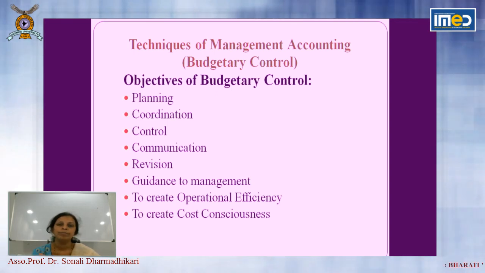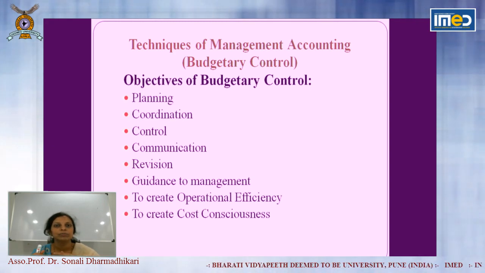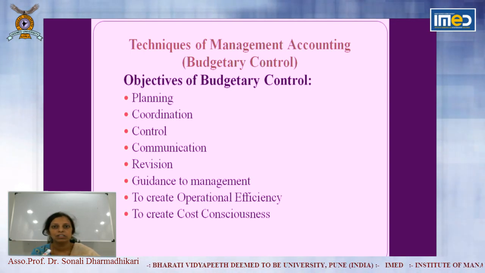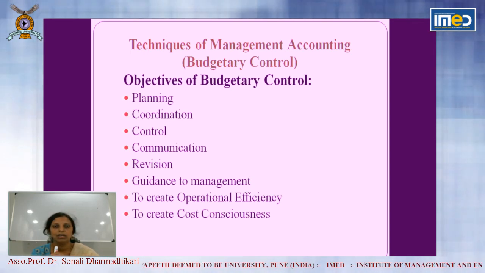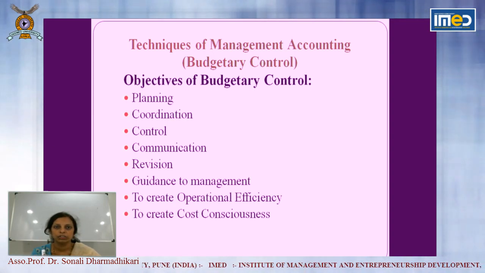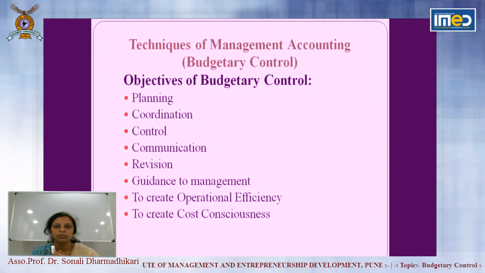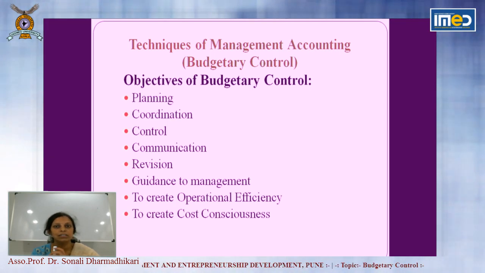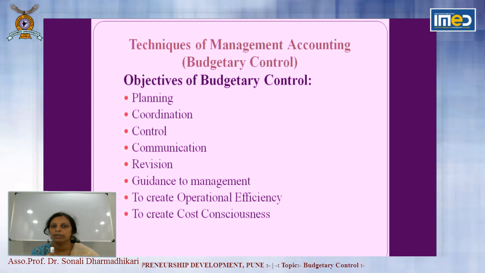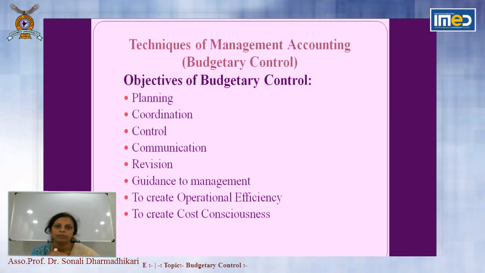And then the top management gives the budget to the departments who are actually working on it. And coordination among all departments has to be there, because the master budget is prepared by considering all the departmental budgets. So that is called coordination. It creates coordination in the organization, and it helps in achieving the objectives and goals of the organization as a whole. So this is a very effective technique, and almost all organizations implement this technique to have control.